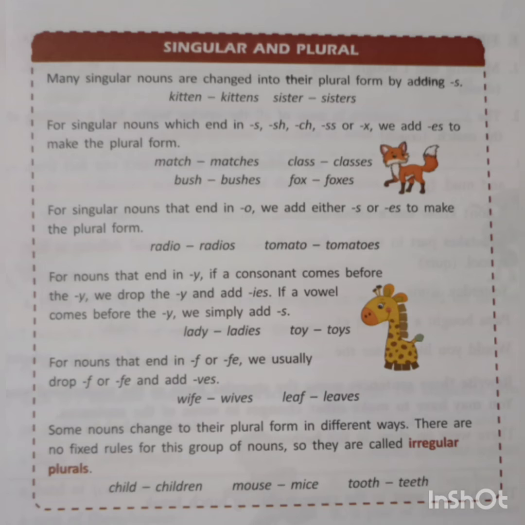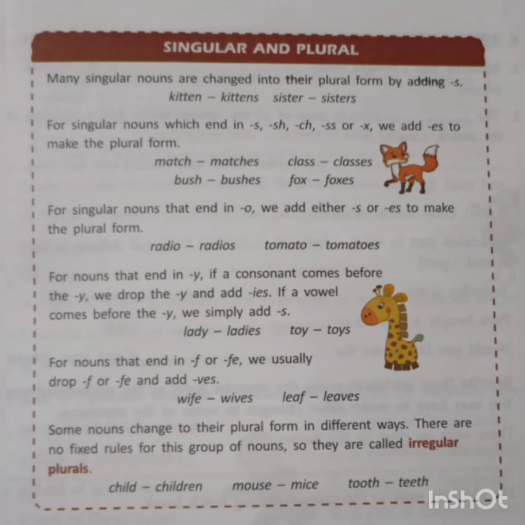For nouns that end in f or fe, we usually drop f or fe and add ves. When the word ends with f or fe, then we drop the f or fe. Then in place of those letters, we use ves. Example: wife, wives; leaf, leaves.